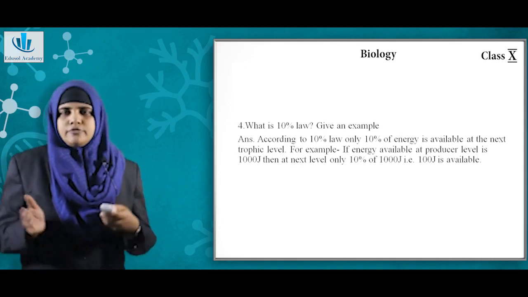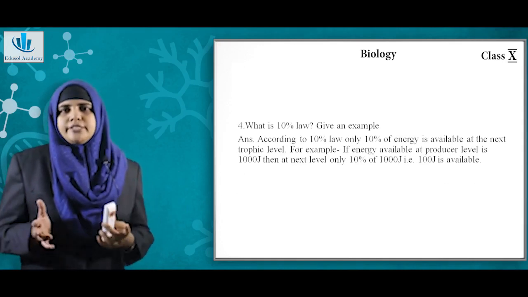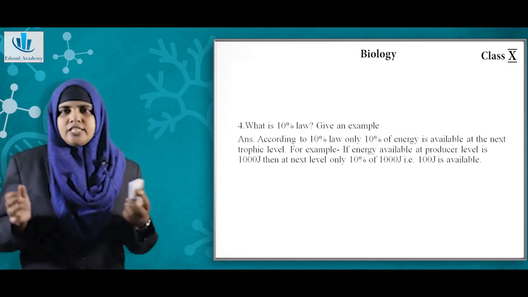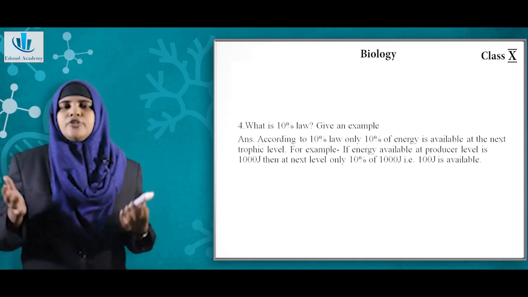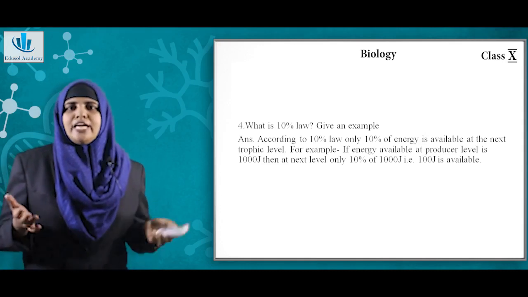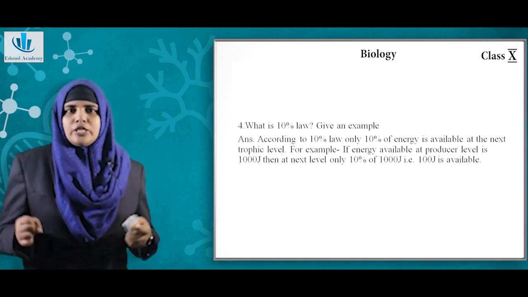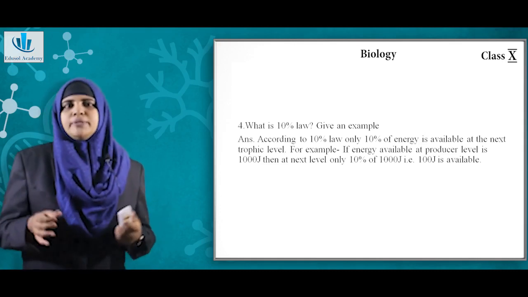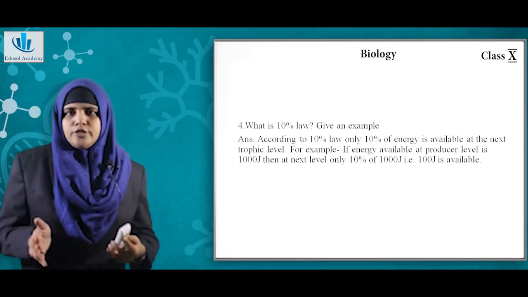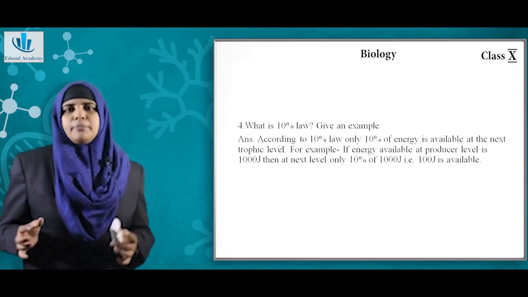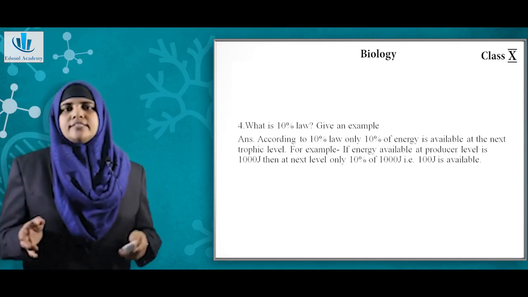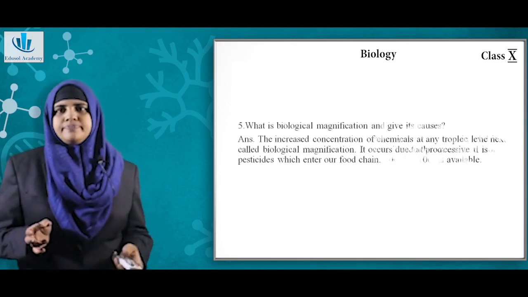Now question number 4 is, what is 10% law? Give an example. So we have seen this. According to 10% law, only 10% of the energy is being made available to the next trophic level. For example, if the energy available at the producer level is 1000 joule, then the energy at the next level will only be 10% of the 1000, that is 100 joule.